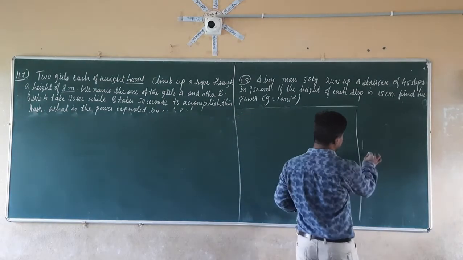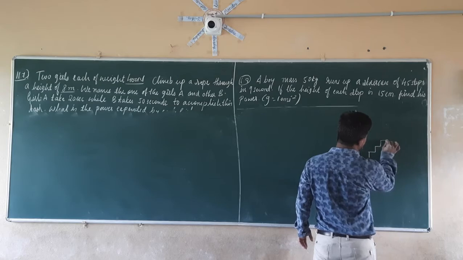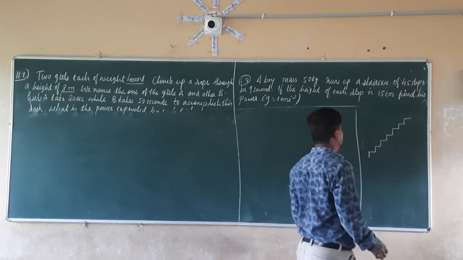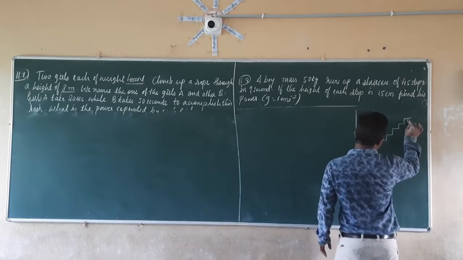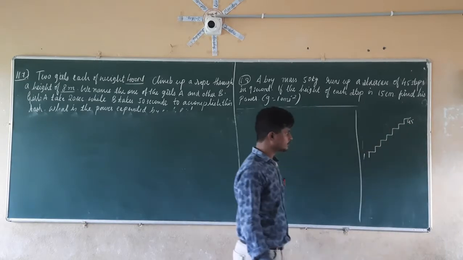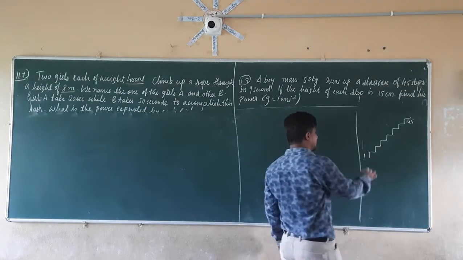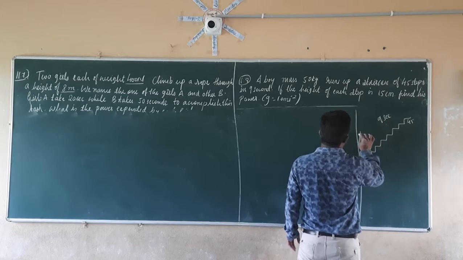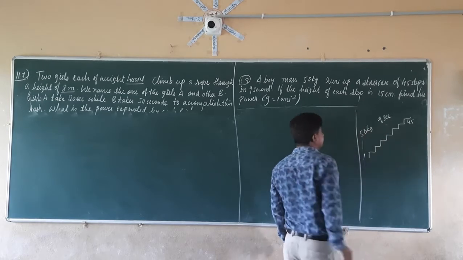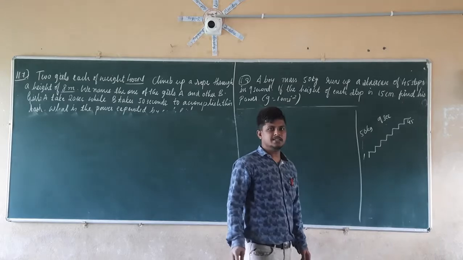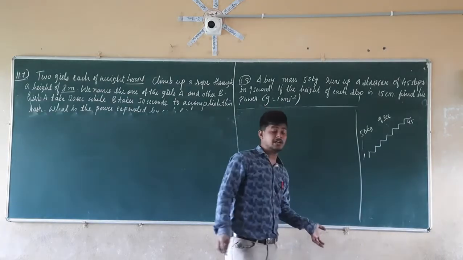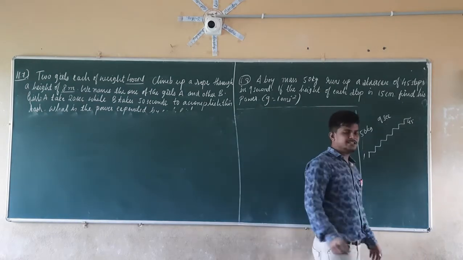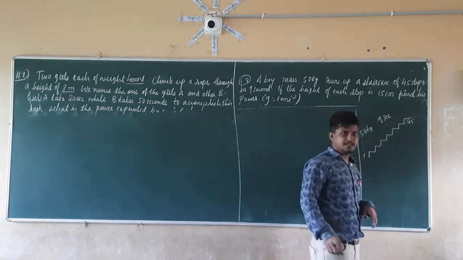So if you check here, this is the first step, second, third, fourth, fifth, sixth, seventh, up to 45. This is the first one and this is the 45th. So the boy is going to climb this staircase in 9 seconds, having a mass of 50 kg. So how much work is he doing here? We have to calculate the power, so first we have to calculate the work. How much work is he doing to climb that staircase?